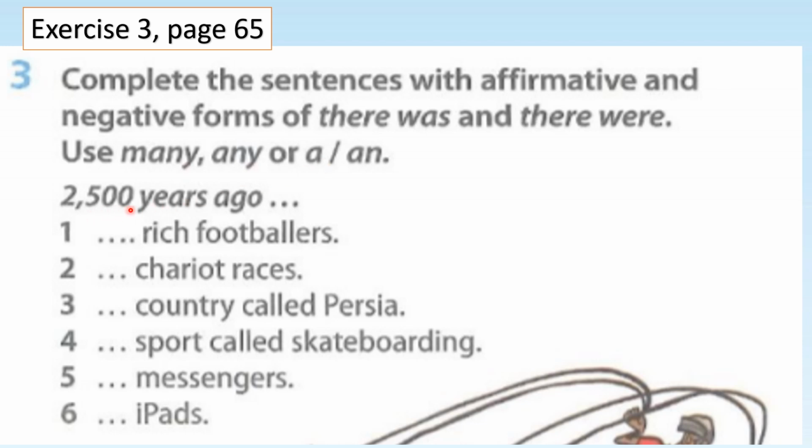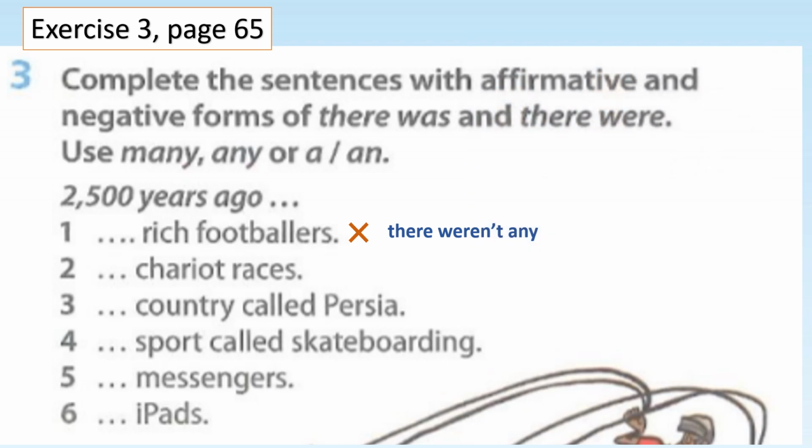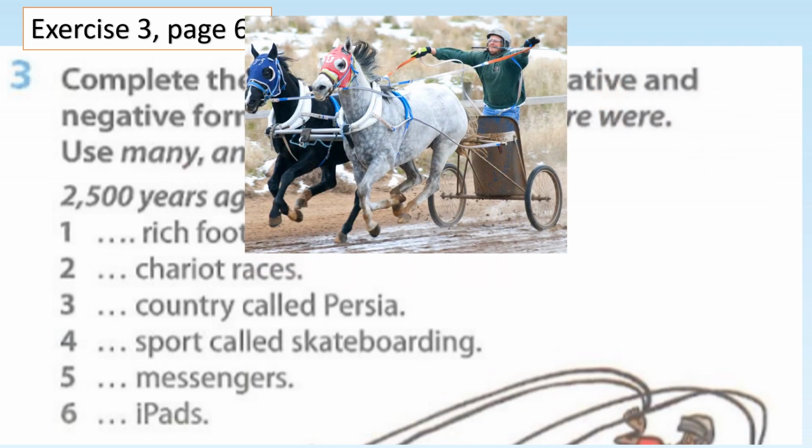Okay, let's see. 2,500 years ago, any rich footballers? No. Footballers is plural. No footballers. So it's negative. There weren't any rich footballers. Number 2. Chariot races. Yes or no? Yes. Chariot races is plural. So you use there were many.